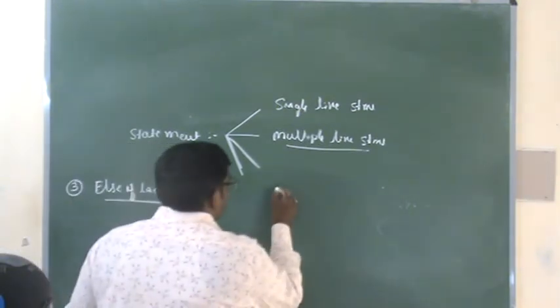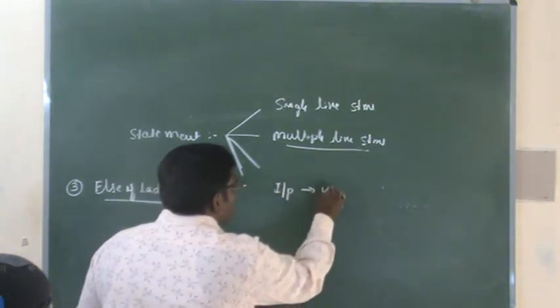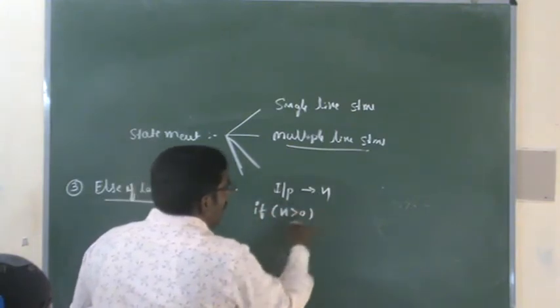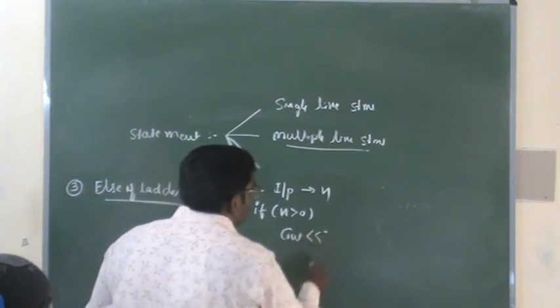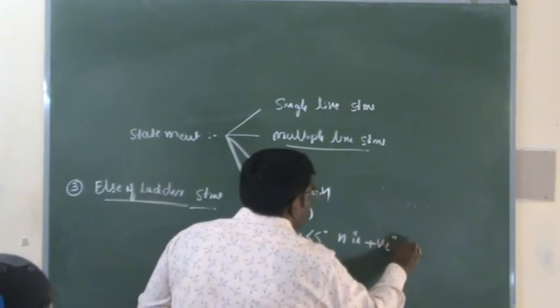To write that, first we have to take the input value. Assume your input value is n. If n is greater than 0, I will print a message, cout n is positive.